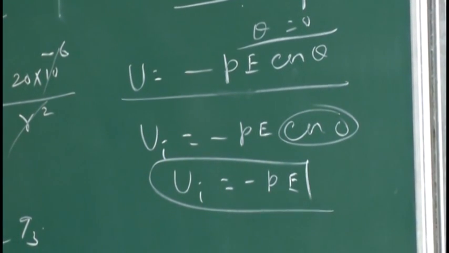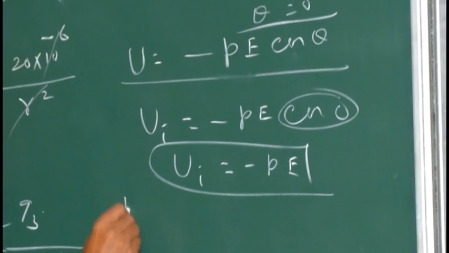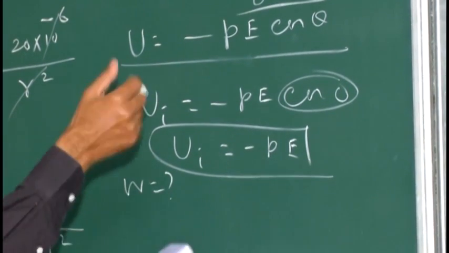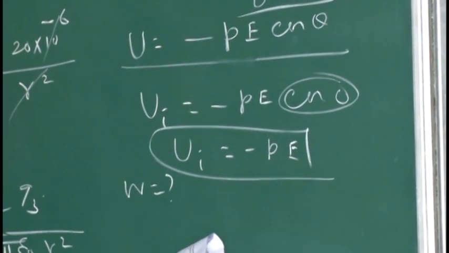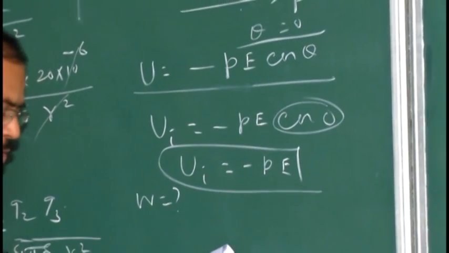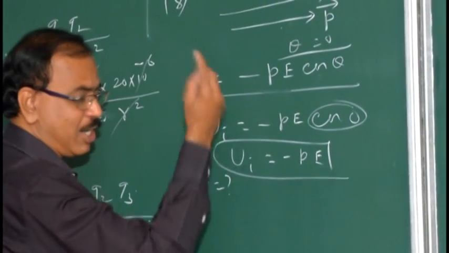Now the second line. The work done in rotating the dipole, what is the work done? They are asking us to rotate the dipole to its position of unstable equilibrium.